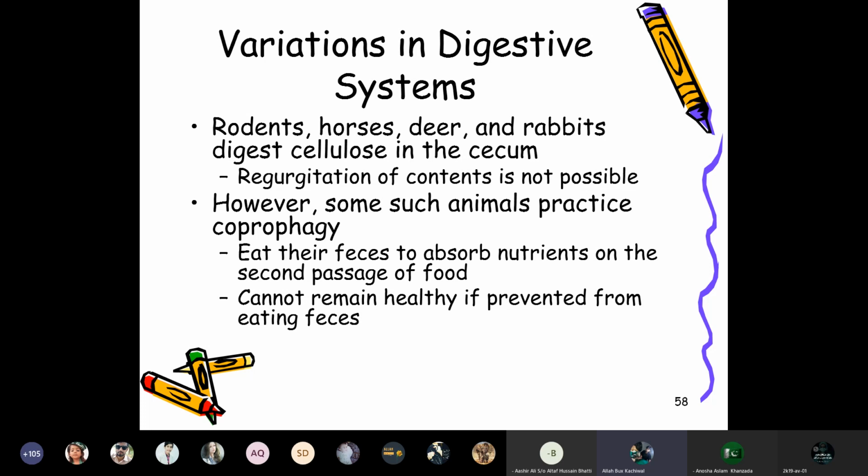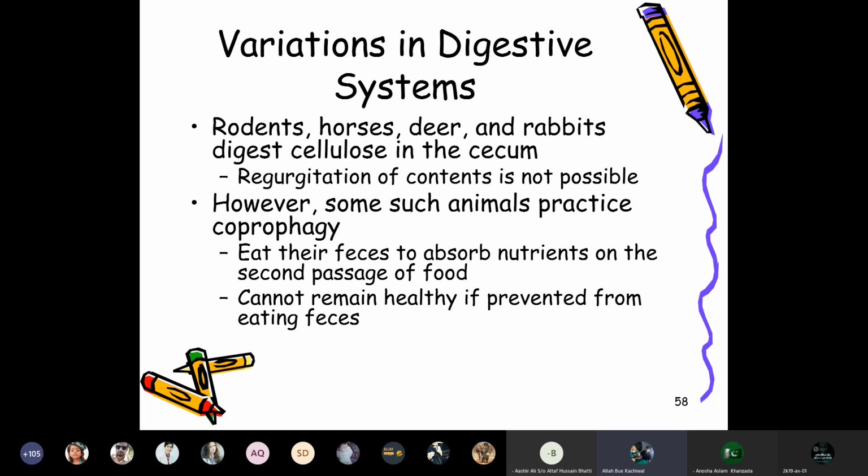So we will talk about that fermentation method as well as the compound stomach, how it is digesting in the ruminant, in the next lecture. So the variation in the digestive system: the rodents, horses, deer, and rabbits digest the cellulose in the cecum, whereas the ruminants regurgitate. Regurgitation of the contents is not possible in the rodents, horses, deer, and rabbits.